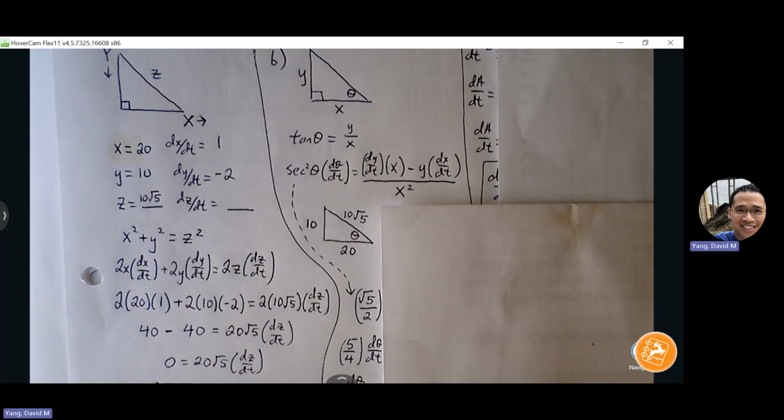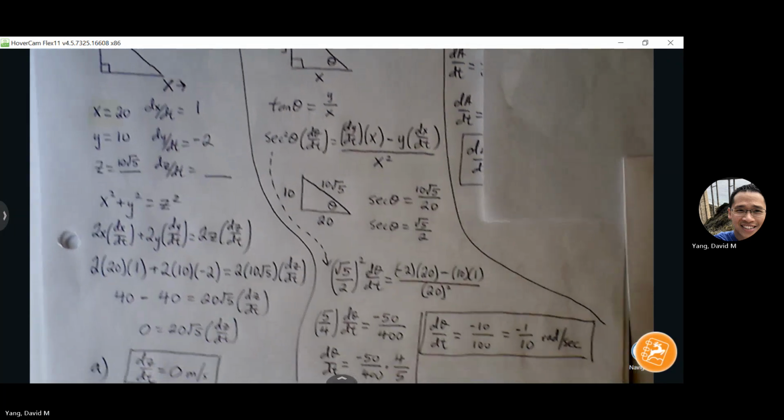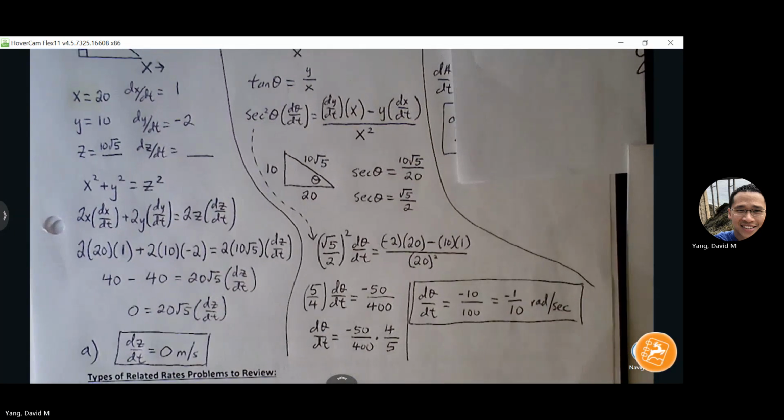So this particular moment in time, X is 20, Y is 10, and Z is 10 root 5. And if I can have this in front of me, I can figure out what secant of theta is. Right? Secant is hypotenuse over adjacent. I get that ratio to show up, and that is what I put in for my variable, my secant theta. So everything on the right side is ready from part A for us to use.